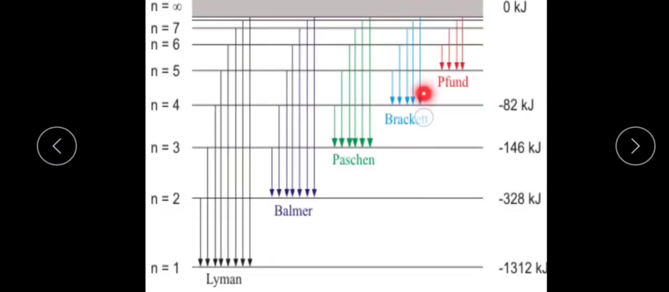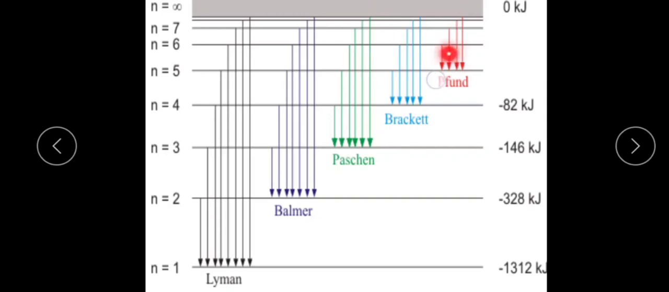The next one is the Brackett series. The spectral lines of the Brackett series are obtained because of the transition of an electron from higher orbits to the fourth orbit. Then n2 values are 5th, 6th, 7th, 8th, and so on, and the n1 value is 4. These spectral lines lie in the middle infrared region of the spectrum.